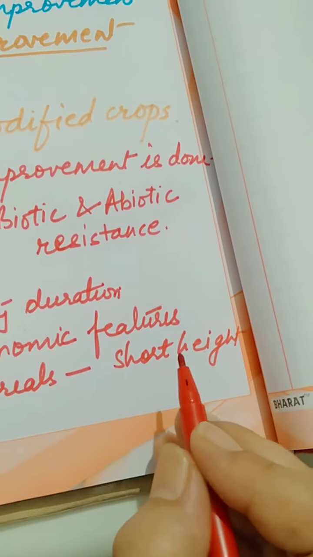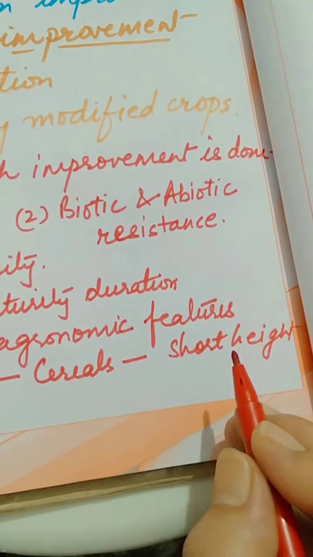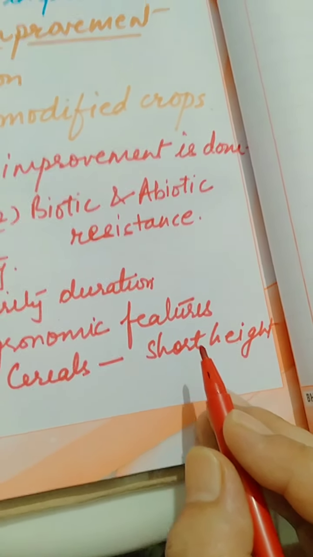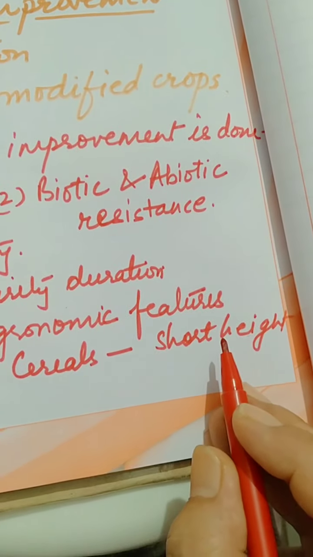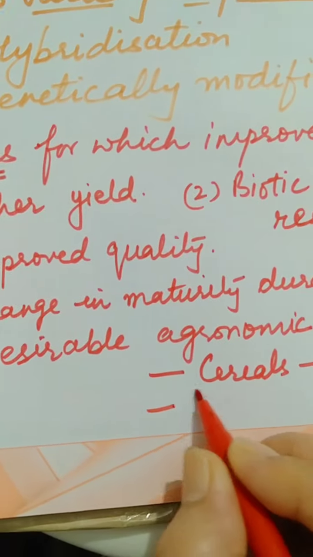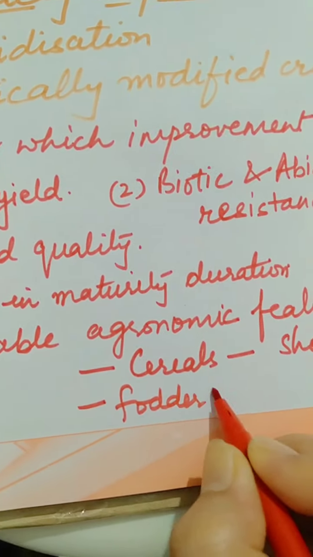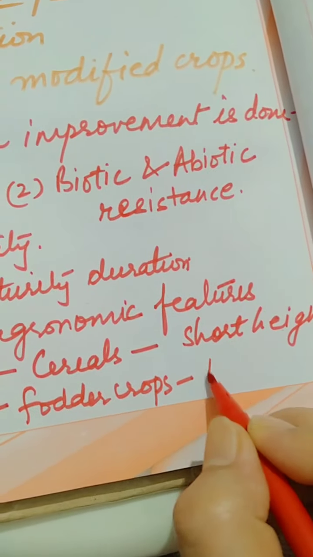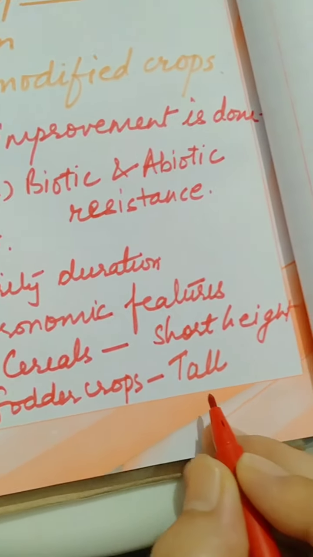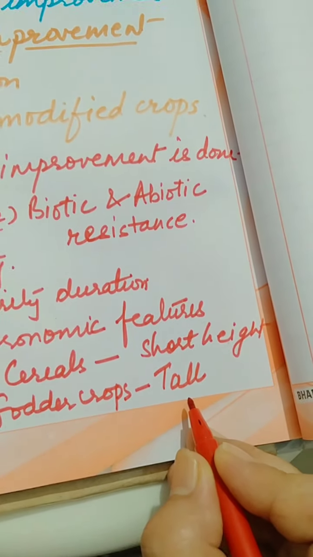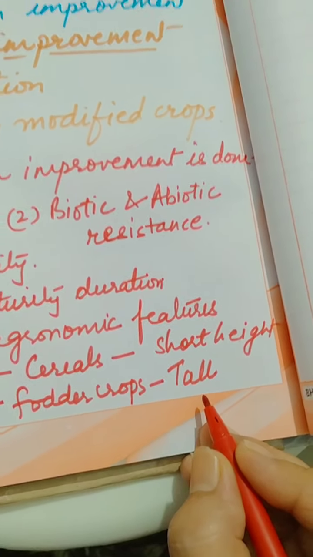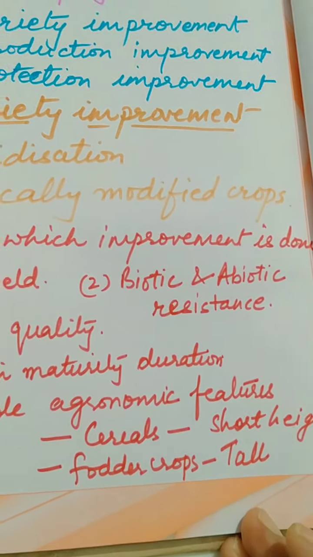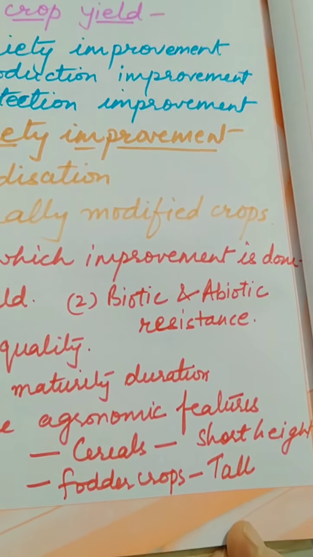With the short height, they will be able to tolerate windy conditions, heavy rainfall, and less nutrient will be consumed by the crops. And in case of fodder crops, which are meant for cattle, livestock, we want them to be very tall and very branched, with profuse branching, so that more and more food is available. So this was crop variety improvement.